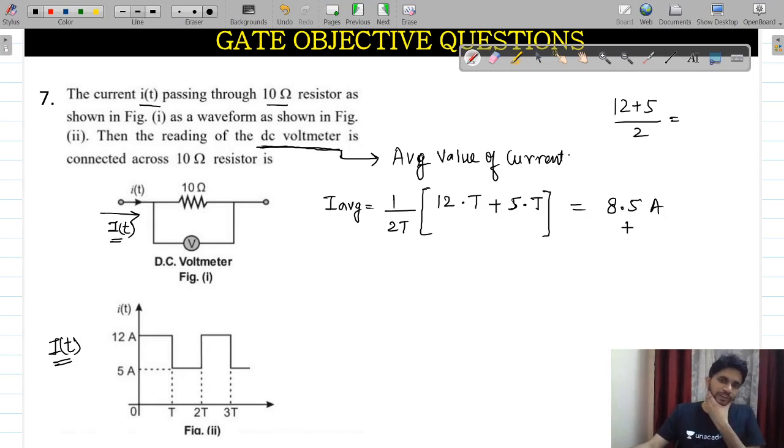Now what you have to do, you know the value of current, you know the value of this ohm, the voltmeter reading.